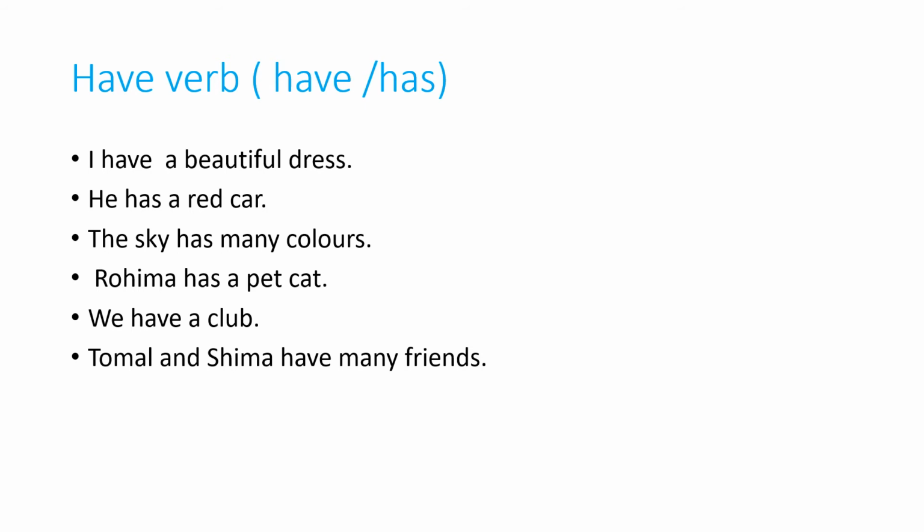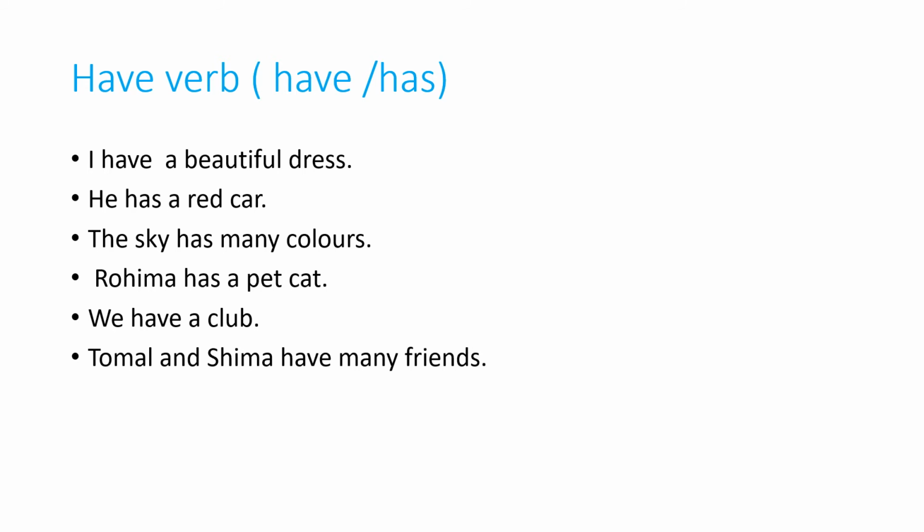The sky has many colors. আকাশের অনেক রং আছে. Rahima has a pet cat. রহিমার একটি পোষা বিড়াল আছে. We have a club. Tomal and Shima have many friends. These are plural subjects. তাদের অনেক বন্ধু আছে. Look, present indefinite tense with have verb. There is no be verb or do verb here, students.